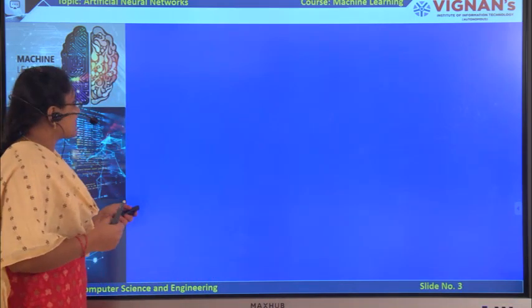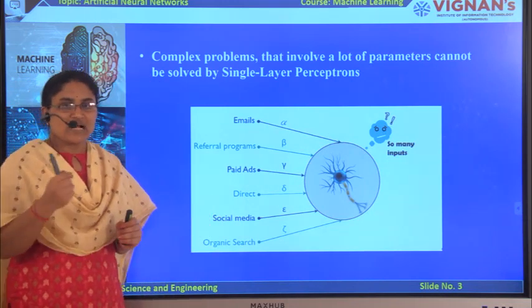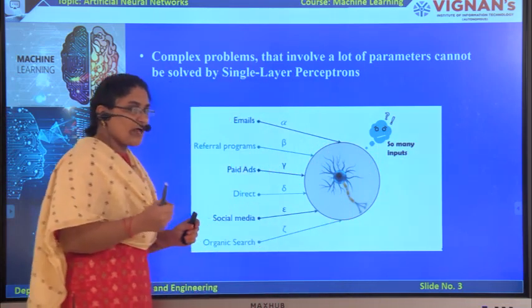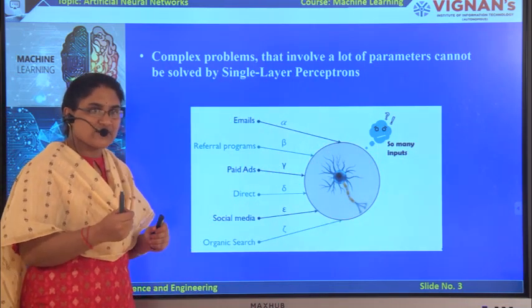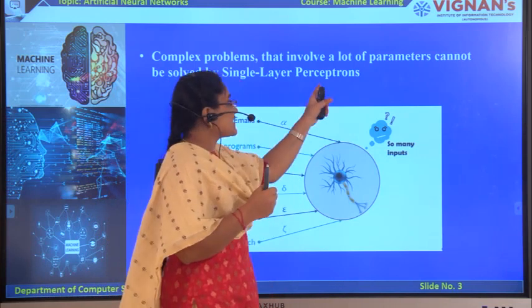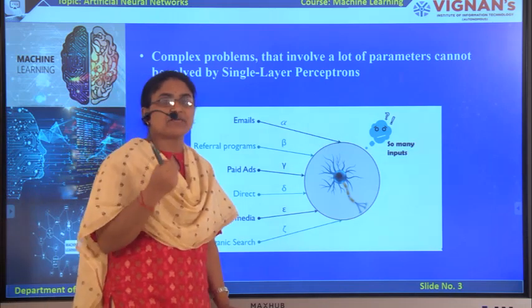The next disadvantage is that we have some complex problems. Complex problems contain a lot of input parameters. When we have complex problems, we cannot solve them by using single layer perceptrons. For this, we have to use multi-layer perceptrons.